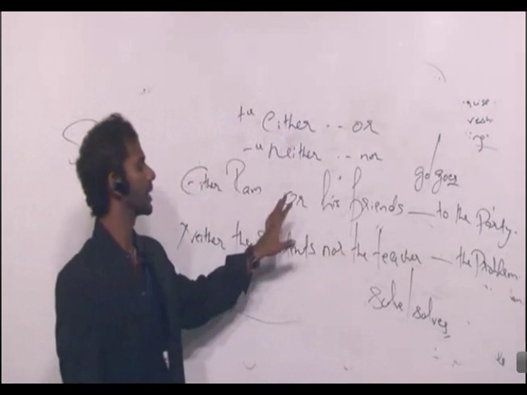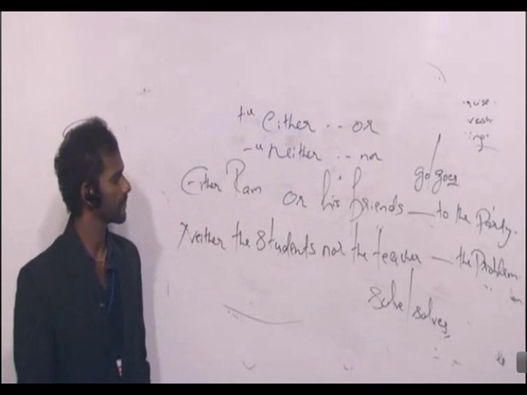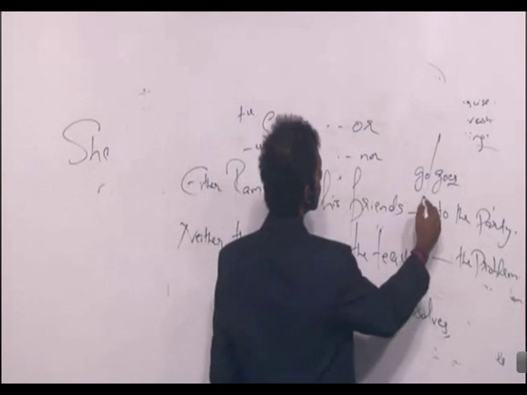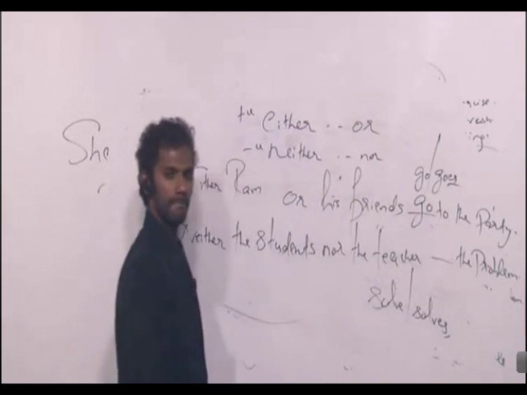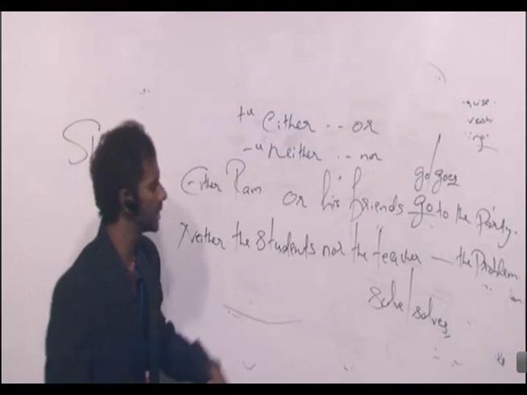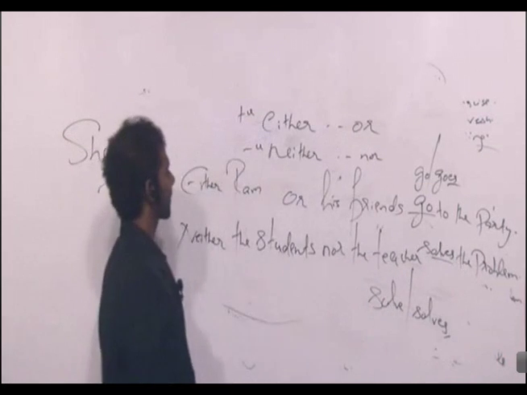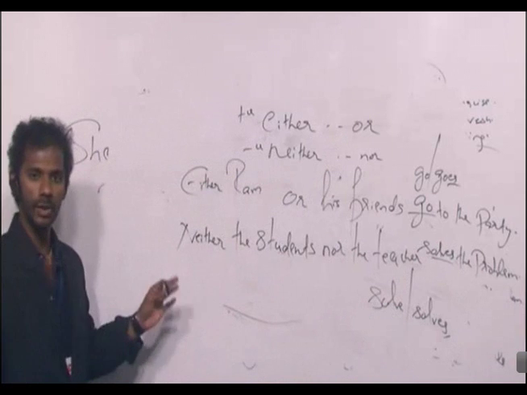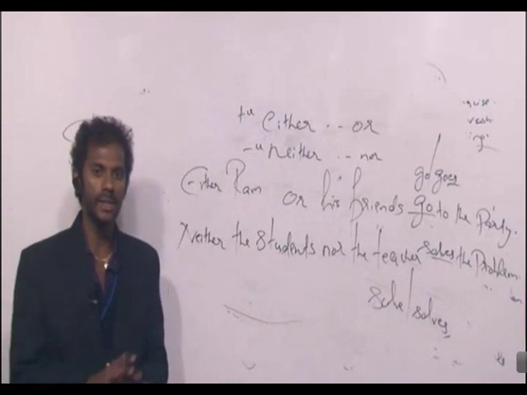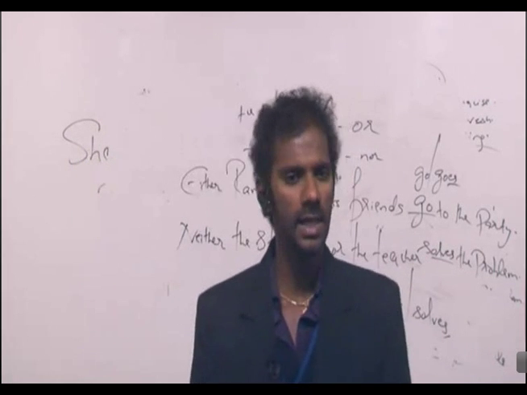Either Ram or his friends dash to the party. Goes. It's either Ram or his friends go to the party. I'll tell you why. Neither the students nor the teacher solves the problem. Either Ram or his friends go to the party. Neither the students nor the teacher solves the problem. Clear? Fine. The rule is this. When there is a relationship between two entities.